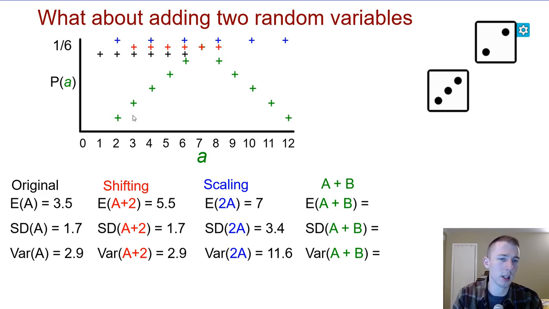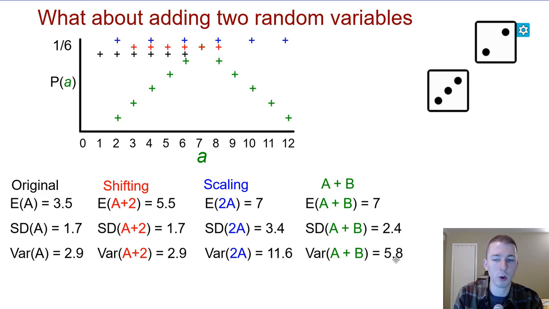First, let's just think about the center. The sum of the two events A and B is going to be the sum of the individual expected values, which is 3.5 for each die. So 3.5 plus 3.5 would be 7. So it is still centered at 7, just like scaling by 2. But if we scale by 3, that would be 10.5, right? Because we would multiply it by 3. So same thing if we added 3 dice together, the sum would be centered at 10.5. The standard deviation, I think I'm just going to give it to you, but anyway, it's 2.4. And then the variation is going to be 5.8.